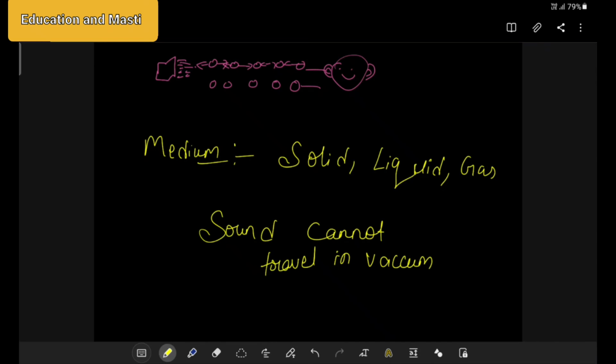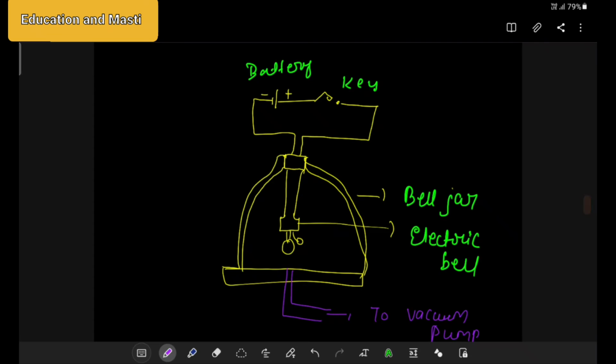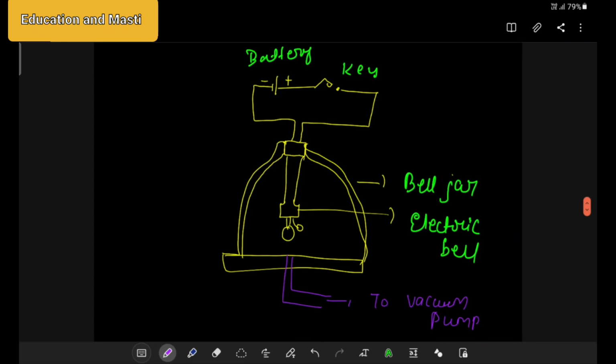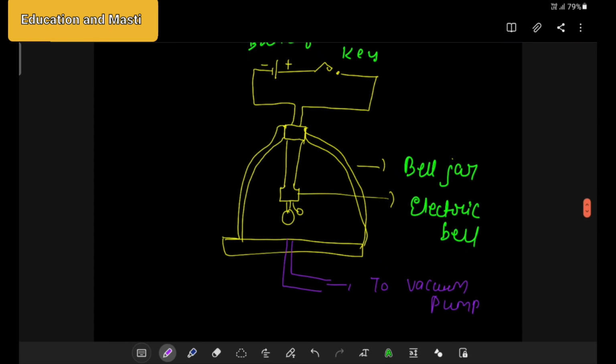Now, how is it proved that sound needs a medium to travel? For that, we have a bell jar experiment. So, this is a bell jar. Ignore my drawing. This is an electric bell. Here we have a battery, key, and a vacuum pump.